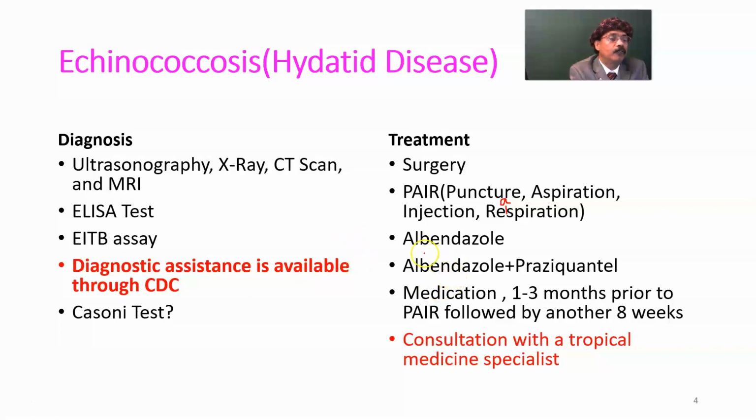In that situation, this medication may be taken for a couple of years at high dose. This dose is always higher than that of the usual albendazole therapy for common nematode helminths, and it is better to consult a tropical medicine specialist.